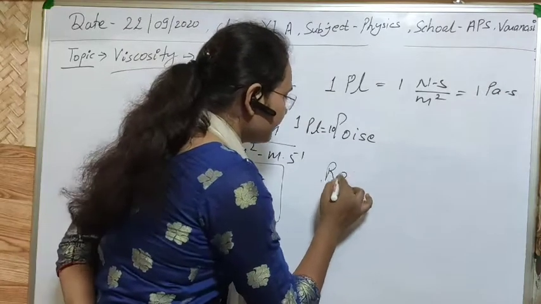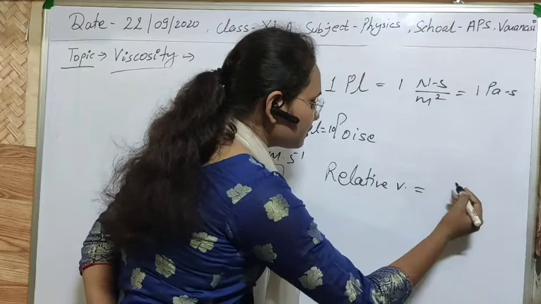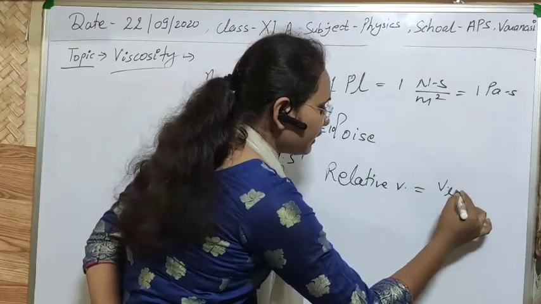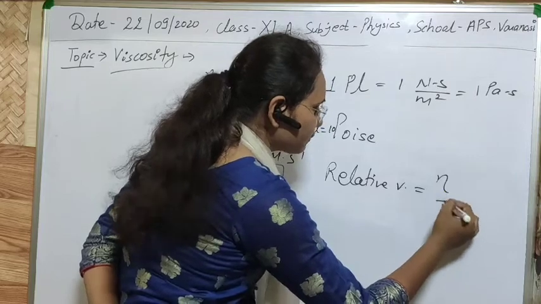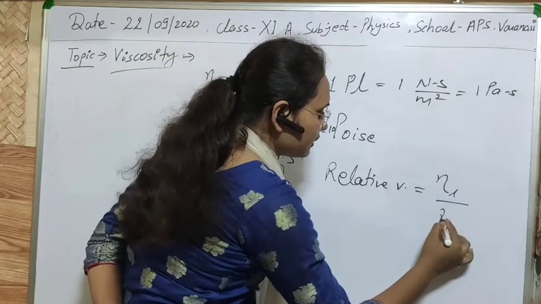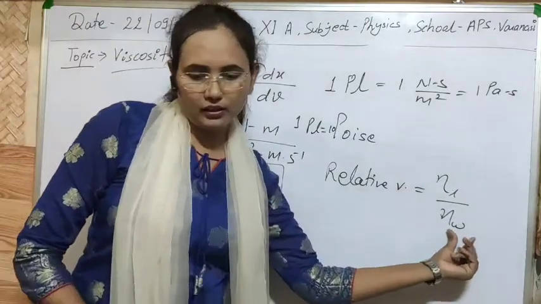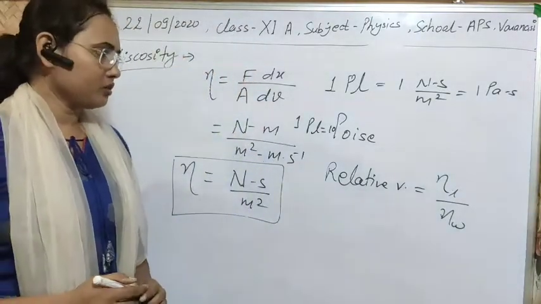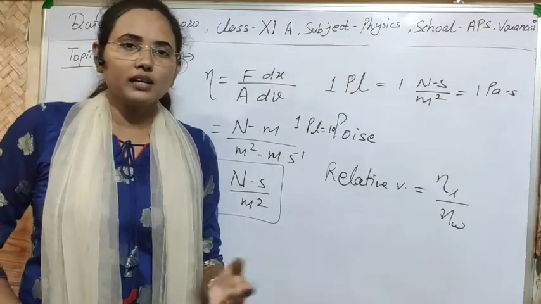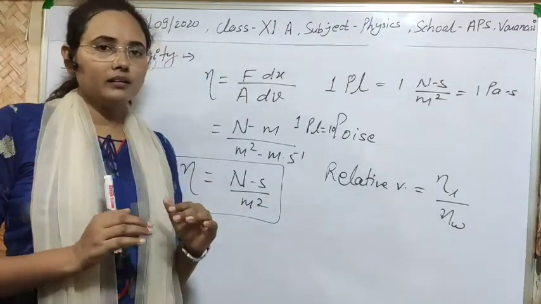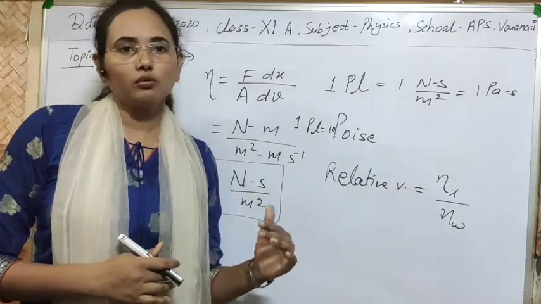So the relative viscosity equals the viscosity of the given liquid to the viscosity of water, or written in this form, eta L to eta W. Using relative viscosity, we can compare whether the given liquid is more viscous than water or not.